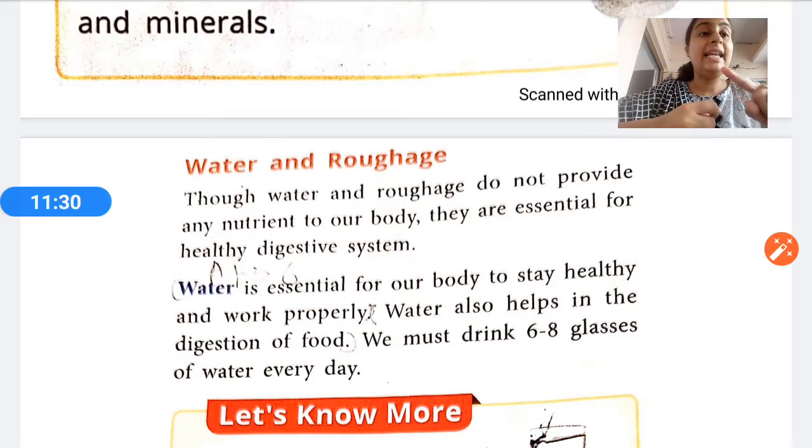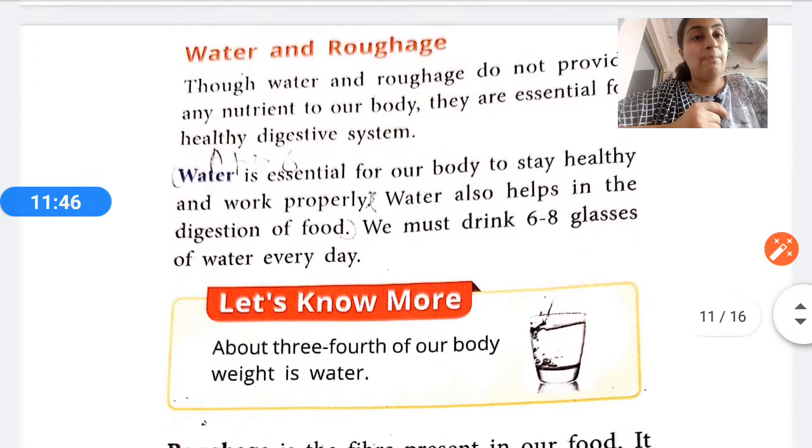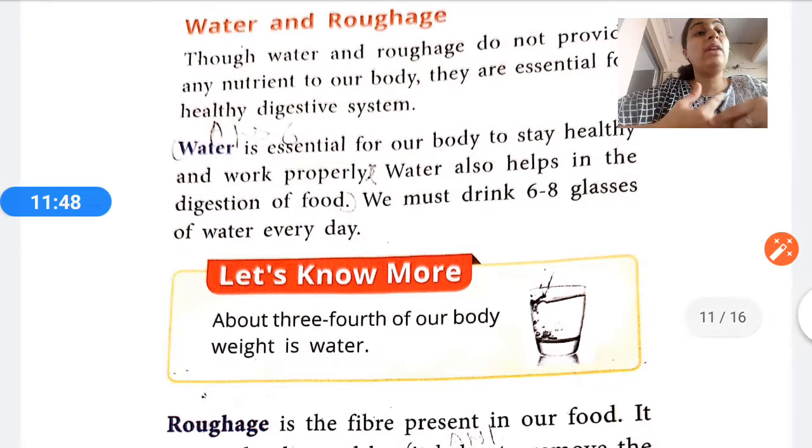We must at least drink 6 to 8 glasses of water every day. Every day we should consume how many glasses of water? 6 to 8 glasses of water. I hope you all are consuming it. If not, then try to make it a habit to consume 6 to 8 glasses of water every day. About 3/4 of our body weight is water.